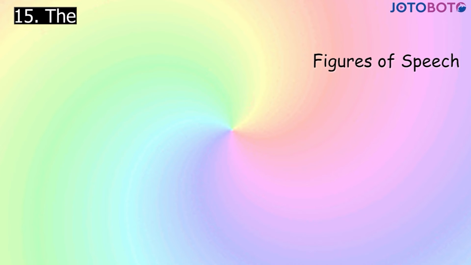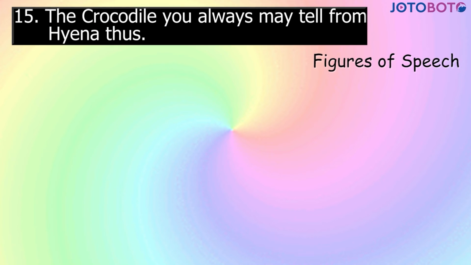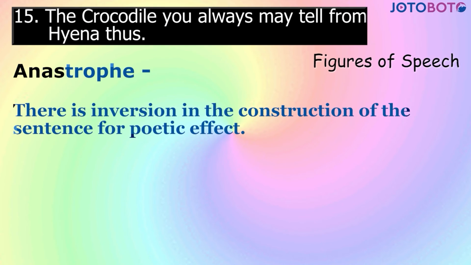Next, the crocodile you always may tell from the hyena thus. The figure of speech is anastrophe. There is an inversion in the construction of the sentence for poetic effect.